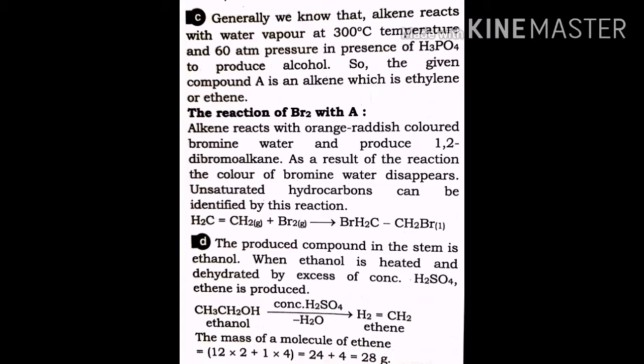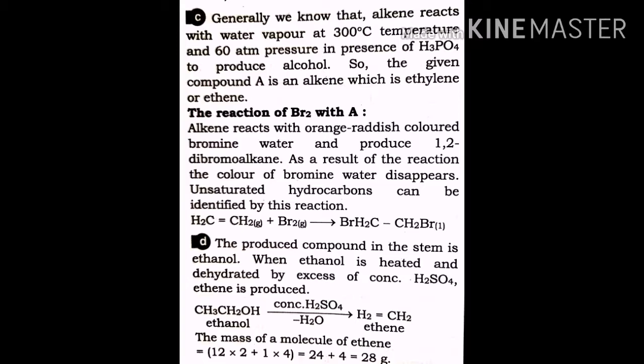The reaction of bromine with A. Alkene reacts with orange-reddish colored bromine water and produces 1,2-dibromoalkane. As a result, the color of the bromine water disappears. Unsaturated hydrocarbon can be identified by this reaction. CH2=CH2 plus Br2 equals CH2Br-CH2Br, and the name of this compound is 1,2-dibromoethane.